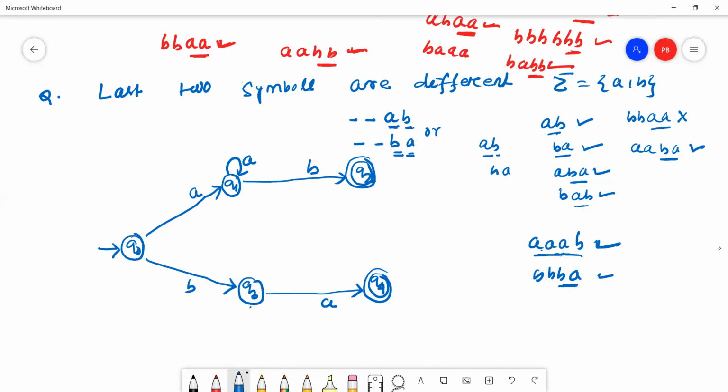So you will stay on the Q3 state. Q1 already reads AB and Q3 reads AB. Then Q2 will read AB and Q4 will read AB. Here AB, AB is a valid string.